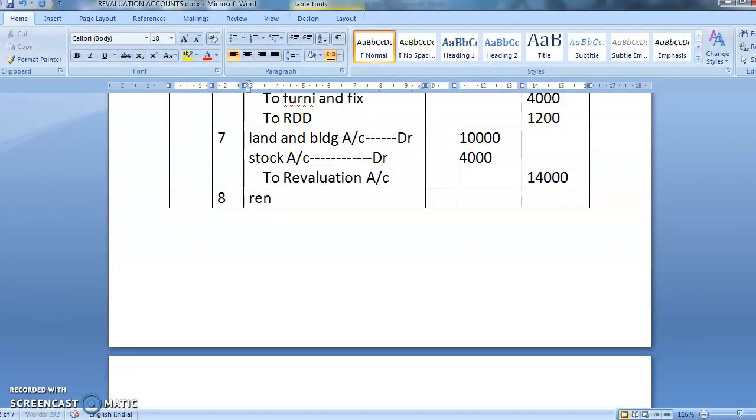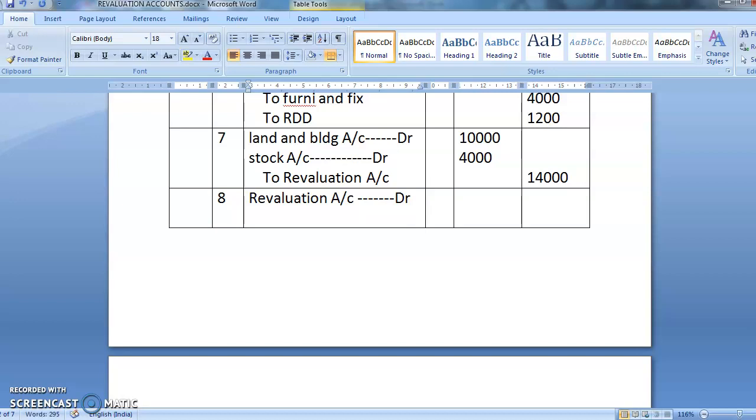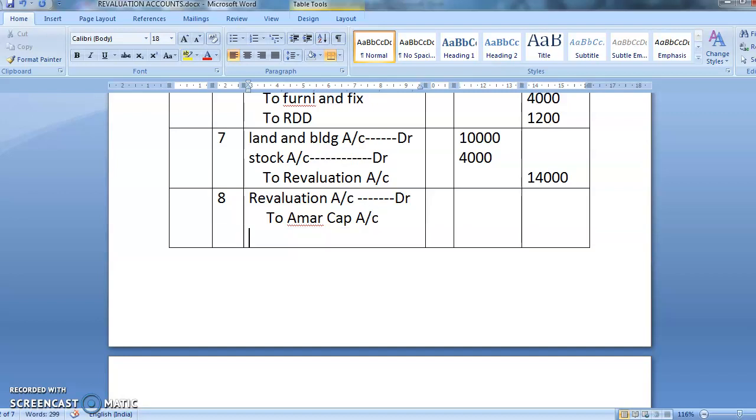So your entry is revaluation account debit, to the profit belongs to the old partners, to Amar capital account, and second one, who is the other partner?